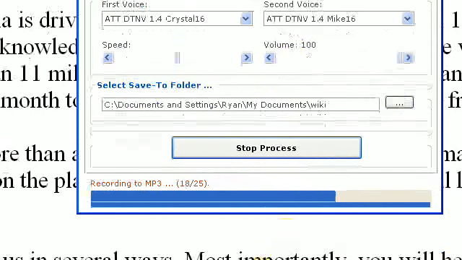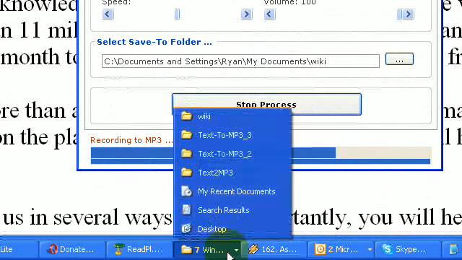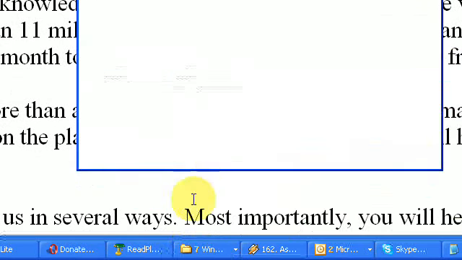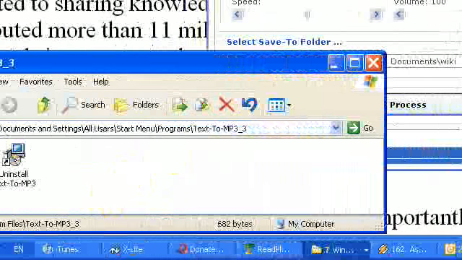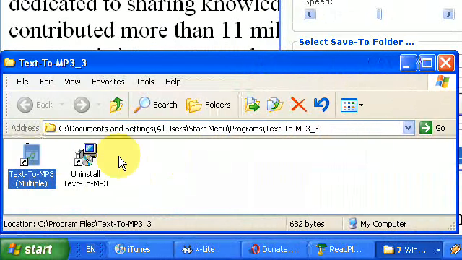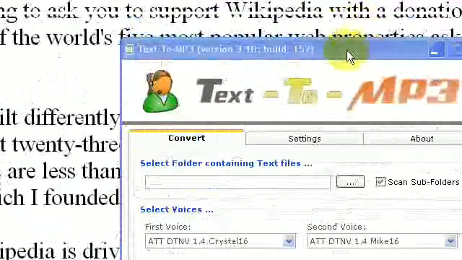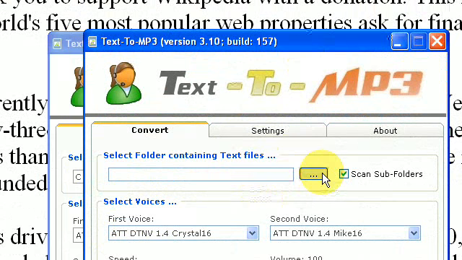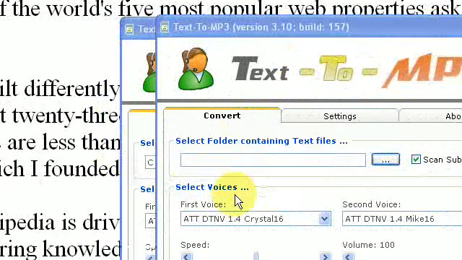While this is processing, there is also another version of the program. So I mentioned the single version. There's a multiple version. It works in exactly the same way as the single version. Let me launch it while this is going. Except here's the multi-file option. You put a folder name in here. Okay, you put a folder name. And it's done. So it's all successfully recorded.